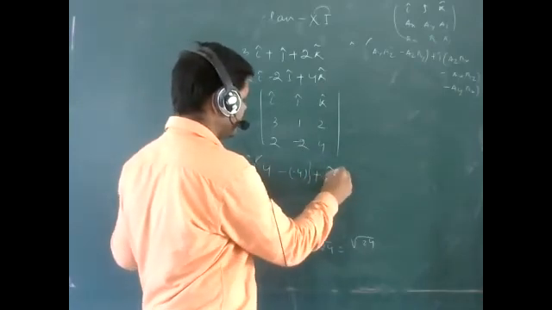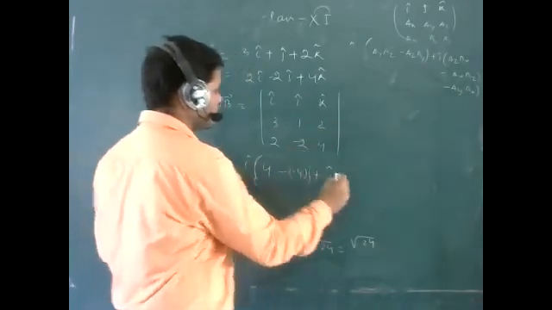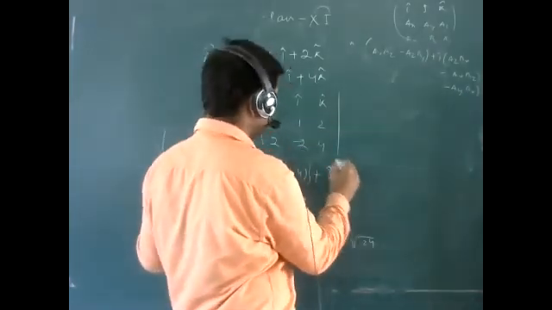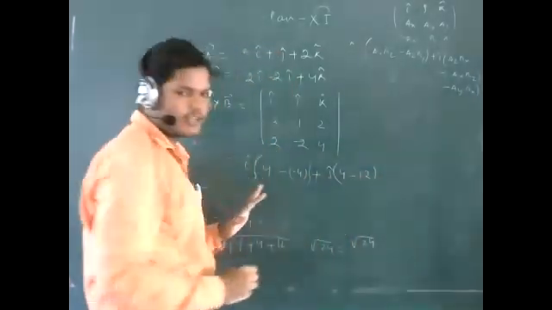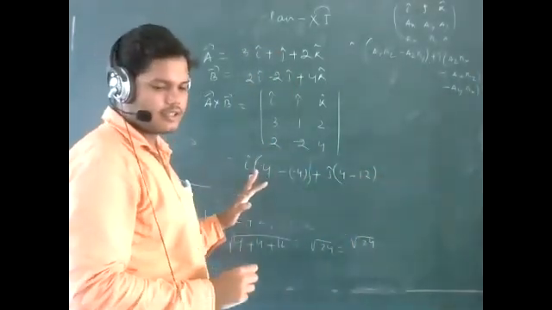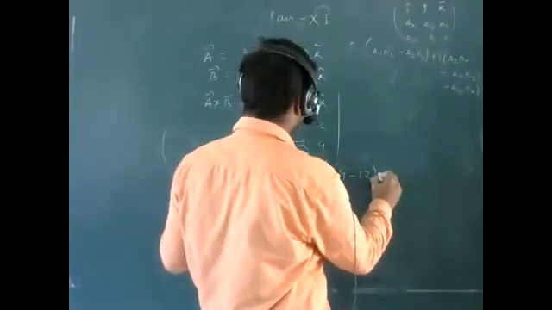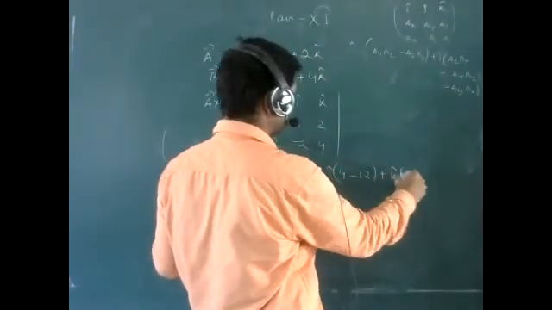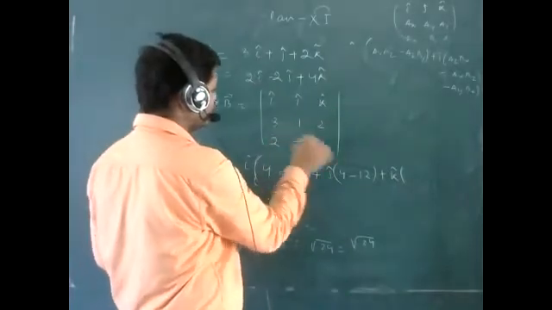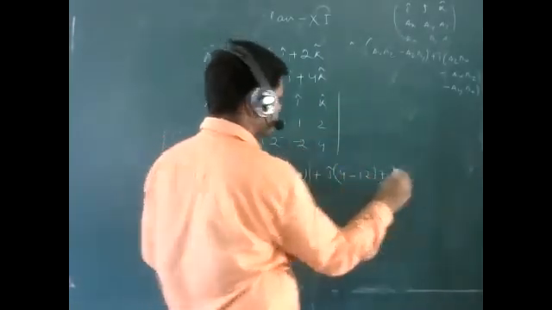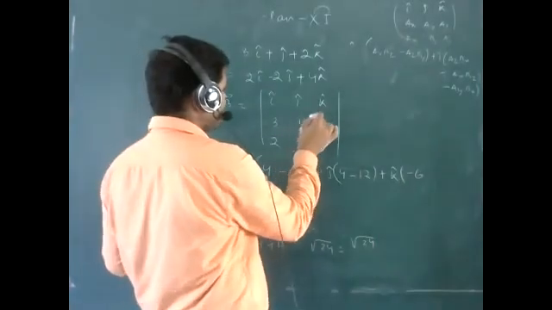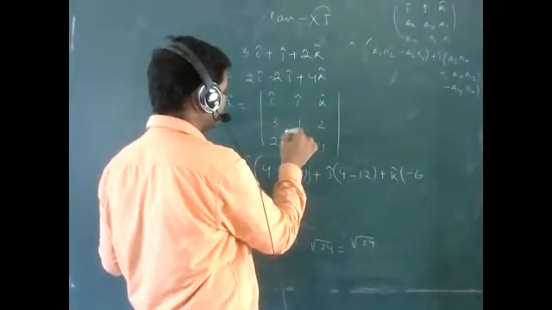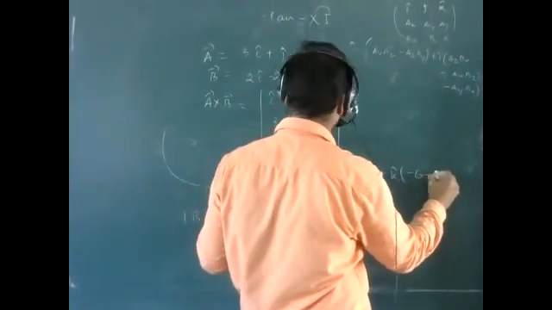Plus j cap into 2 into 2, that will also be 4, minus 3 into 4, that will be 12. Okay, got it? Then plus k cap into 3 into minus 2, that will be minus 6, and 3 into 2, that will be minus 6 minus 2.